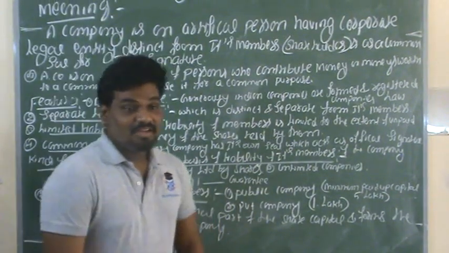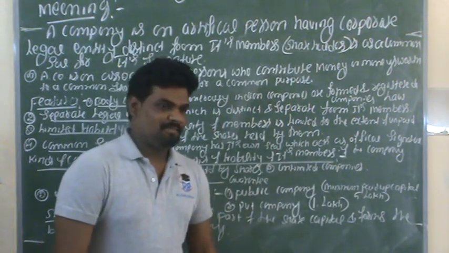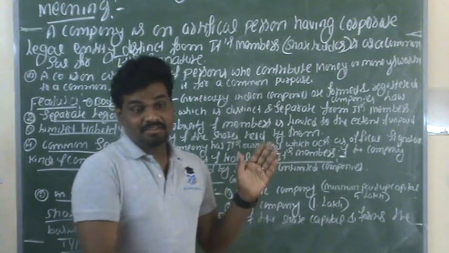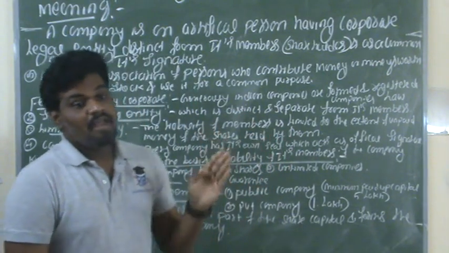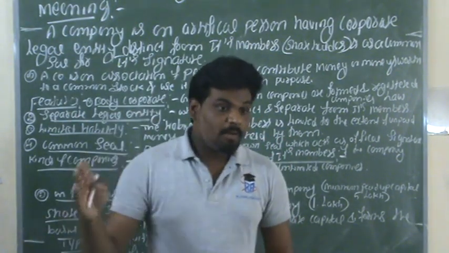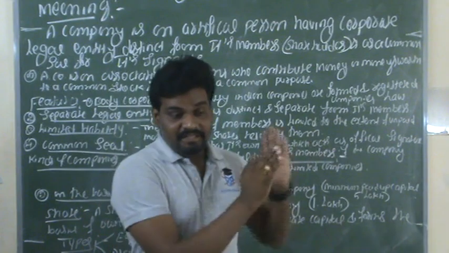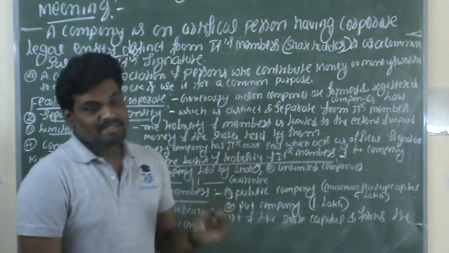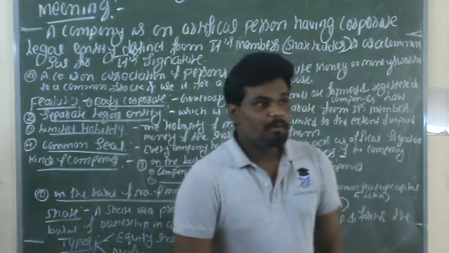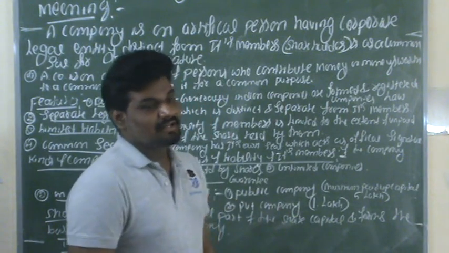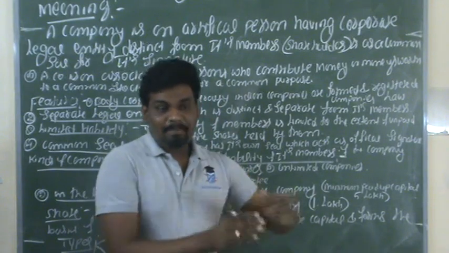Hi students. In the previous session we completed the second chapter, partnership basic fundamentals. In that chapter we learned different concepts like the profit and loss appropriation account, guarantee of profit to a partner, and the product method in different interval periods of time on the basis of quarterly beginning as well as quarterly end. We also prepared partners' capital account as well as current account in the capital system. All these things we discussed in the previous chapter.